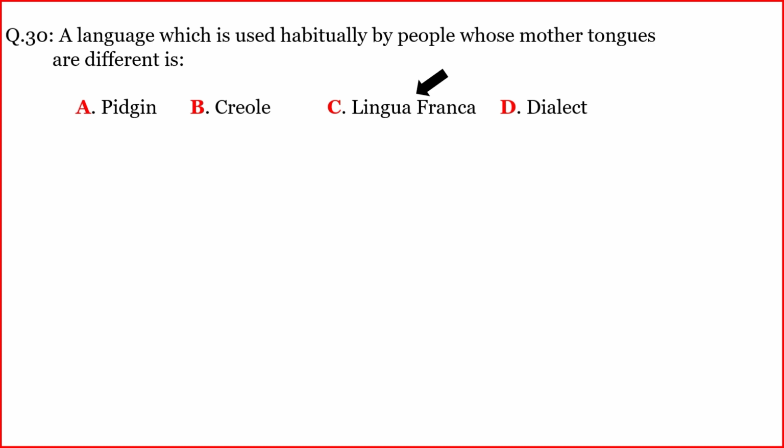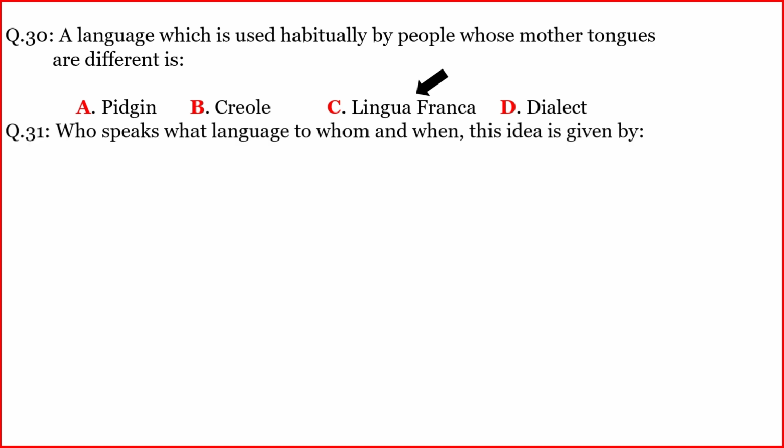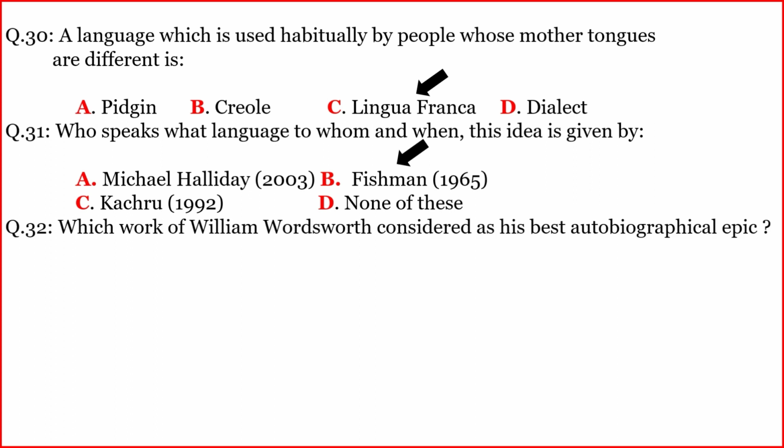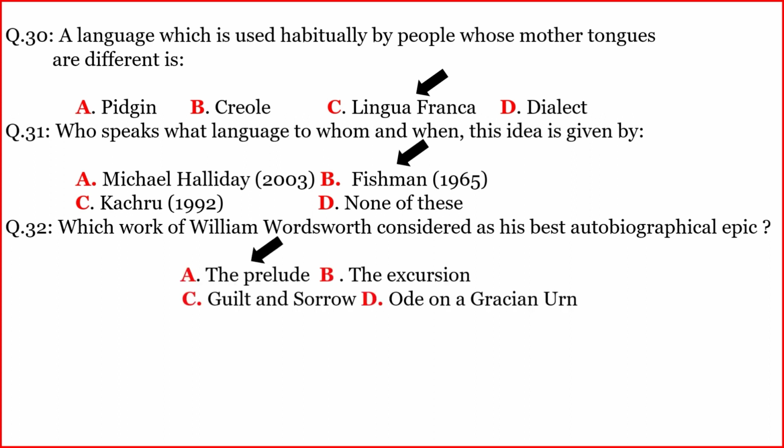Lingua franca. Another question. Who speaks what language to whom and when? This idea is given by. The correct option is B. Fishman. Another question. Which work of William Wordsworth is considered his best autobiographical epic? The correct option is A.